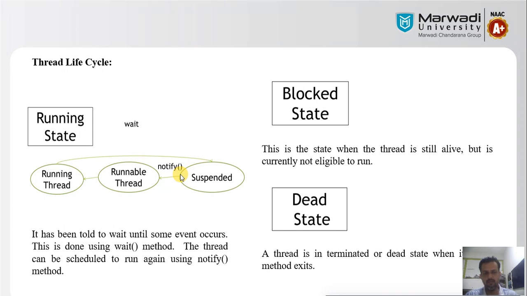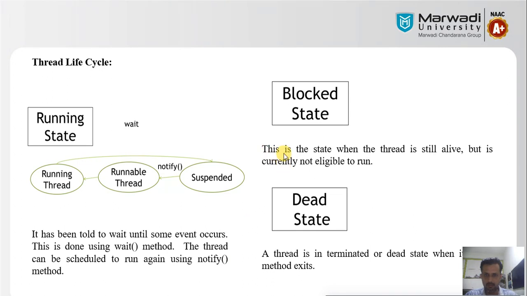That means you will call the resume method from the suspended state, and when any thread goes into the suspended state, it will notify all using the notify method. So here we have two different cases. If we want to notify a particular thread, then I will use notify, and if you want to notify all the remaining threads, then you will call the notifyAll method. So these are the methods used for the running state.